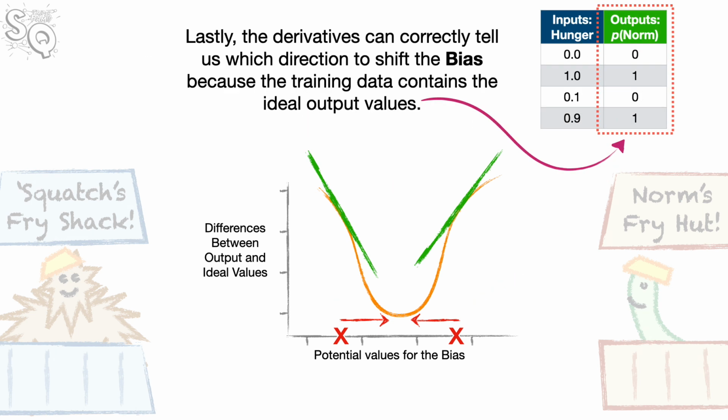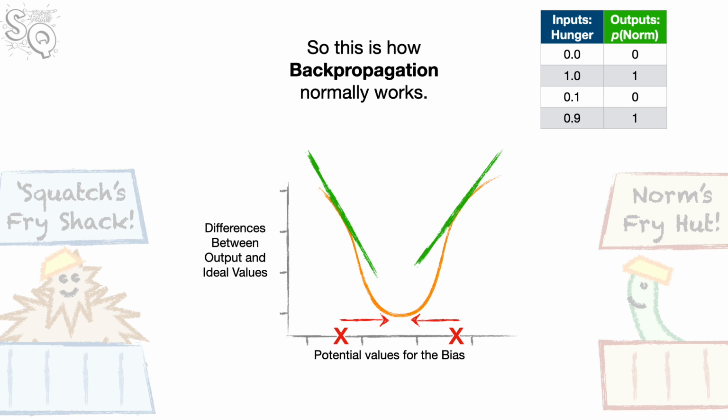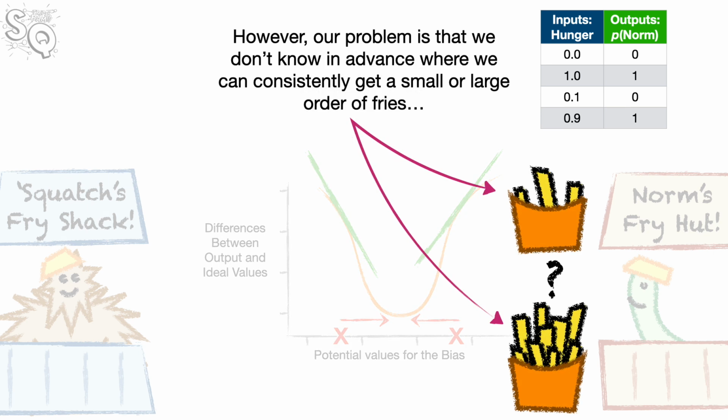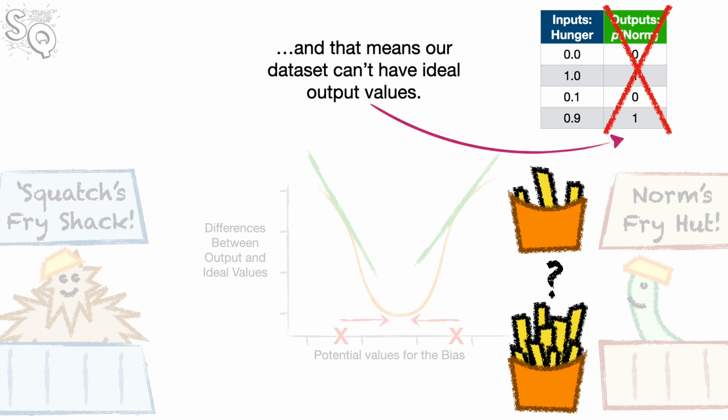Lastly, the derivatives can correctly tell us which direction to shift the bias because the training data contains the ideal output values. So this is how backpropagation normally works. Bam. However, our problem is that we don't know in advance where we can consistently get a small or large order of fries. And that means our dataset can't have ideal output values.